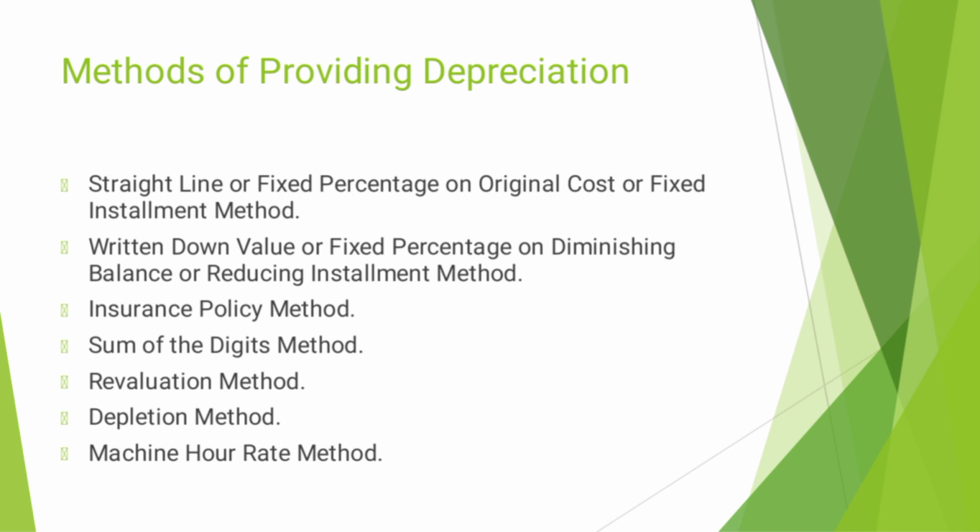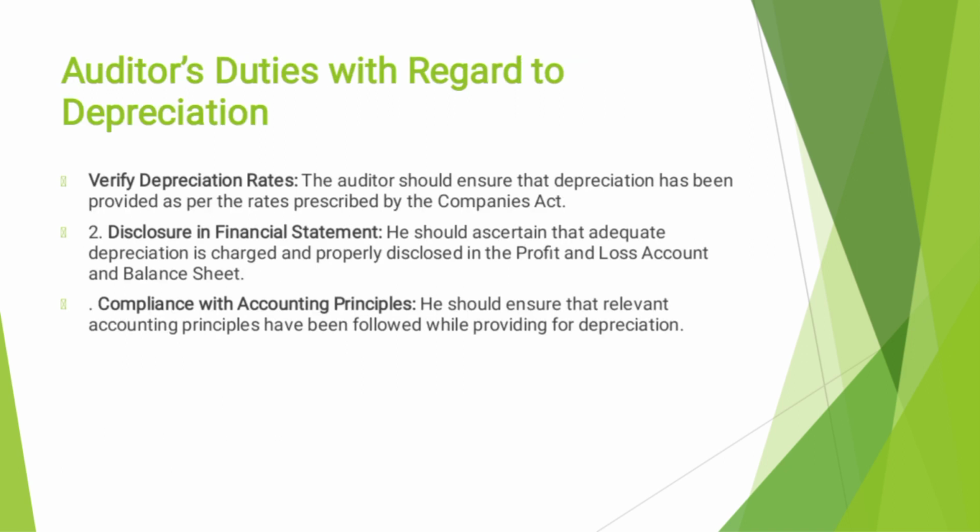We have to pay the premium. That amount is debited to the depreciation account. Then the sum of the digits method. And other methods: revaluation method, depletion method and Meissner method. There are so many methods available for depreciation. So the main objective, that is the auditor's duty with regard to depreciation, first, the auditor's duty is to verify the depreciation rate.